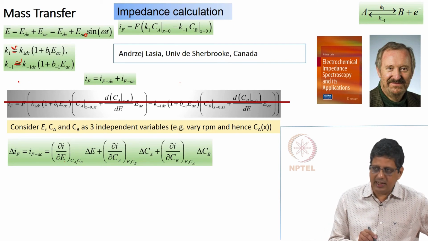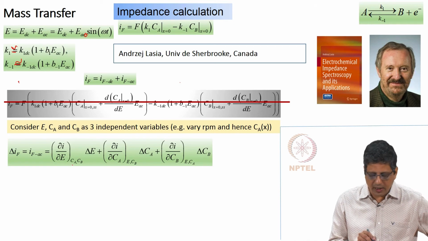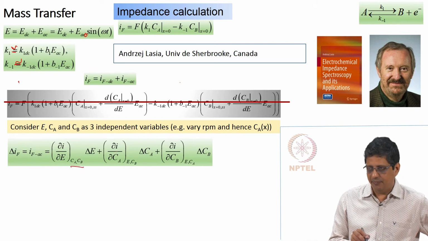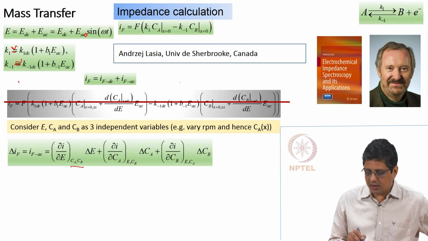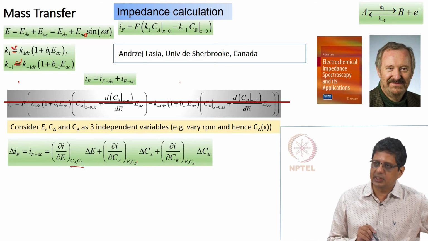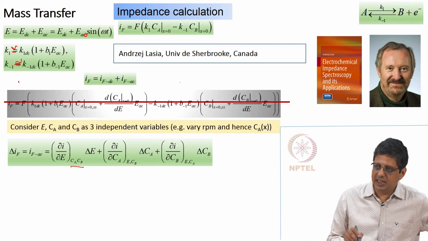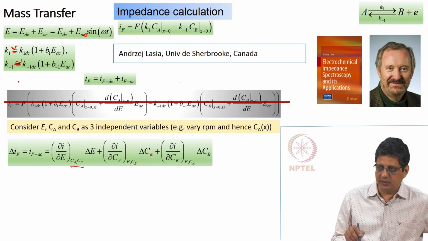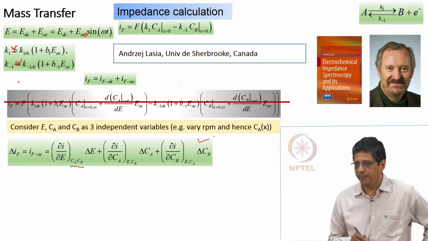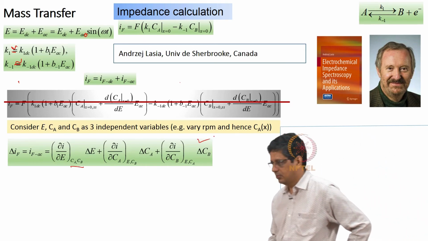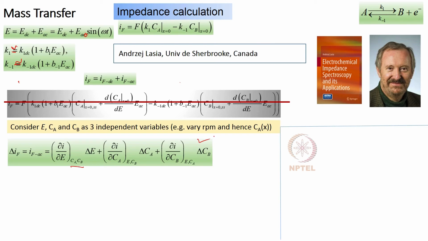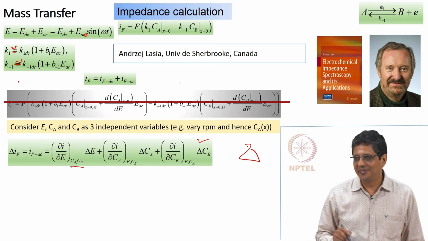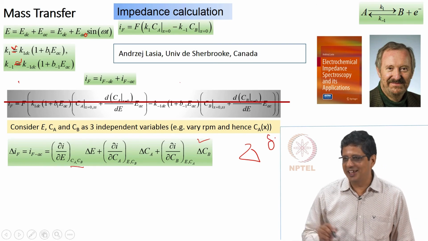So, that means I will write it as partial derivative dou I by dou E at constant CA and CB multiplied by del E, plus dou I by dou Ca at constant potential and constant Cb multiplied by del Ca. That tells how much is the variation in Ca, and the third term tells how much is the variation in Cb. Is there an assumption in assuming such a situation that the deltas are very small? No, we do not assume delta is very small. You mean this delta, not the boundary layer thickness delta.